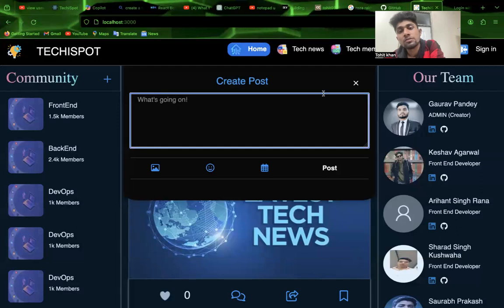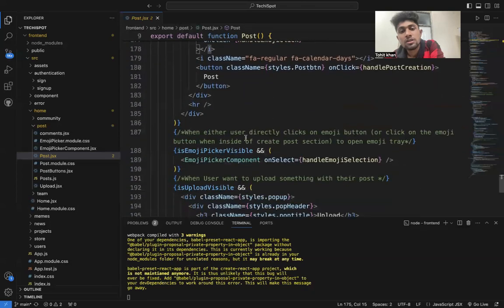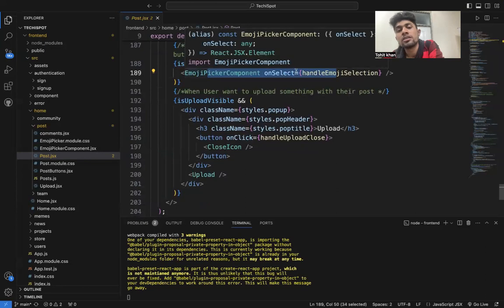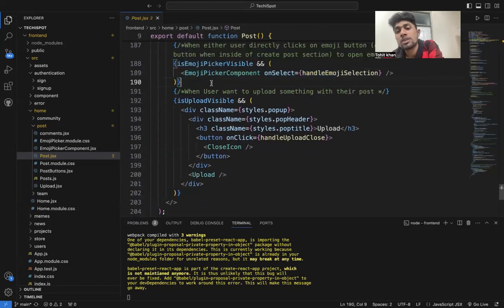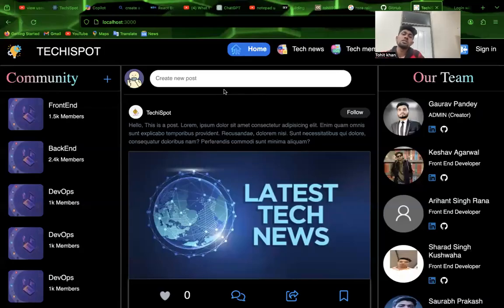What's going on, and in these things, whenever the user clicks on the emoji button inside the create post section, it opens the emoji tray and the emoji picker component for selection. When the user wants to upload something with their post, or post something else to create a new post, all these things will be implemented.